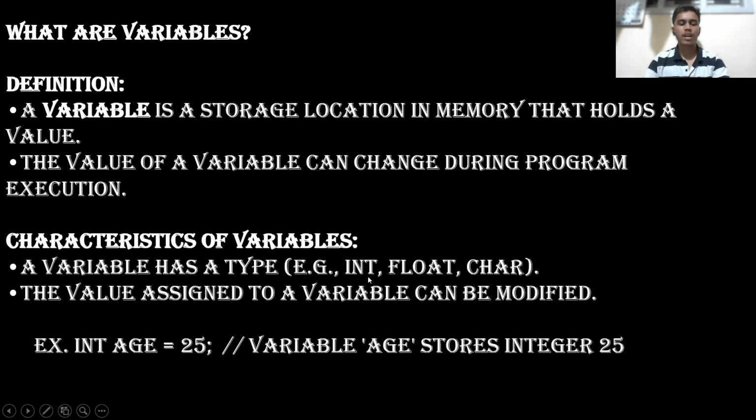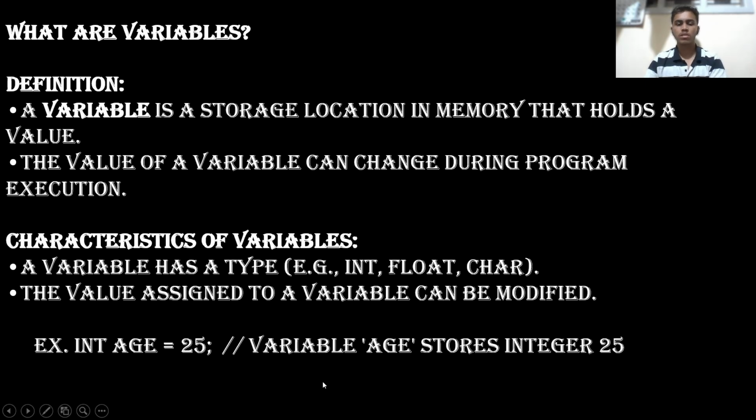Characteristics of a variable: a variable has types. Example: int for integer, float for floating value, char for single character, bool for boolean, and double, and many more. This variable can be modified in the future at execution time. For example, int age = 25. This will be an integer value.